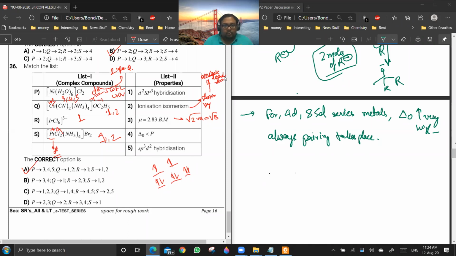Mu is equal to 2.83 BM. And you see, 2 unpaired electrons means root of n into n plus 2, which is root 8. So this will show option 3 is correct.